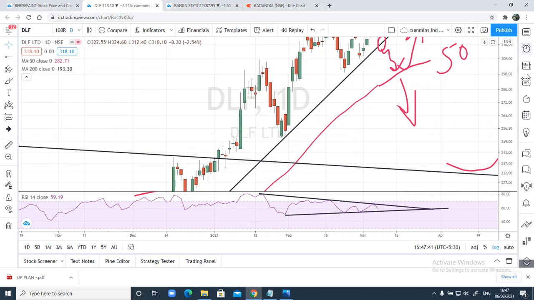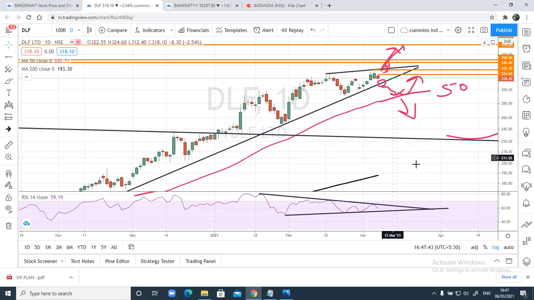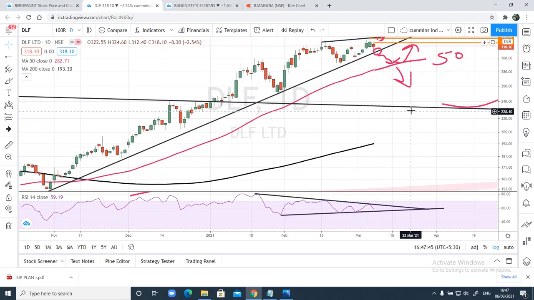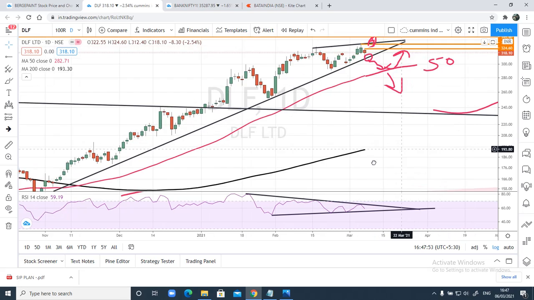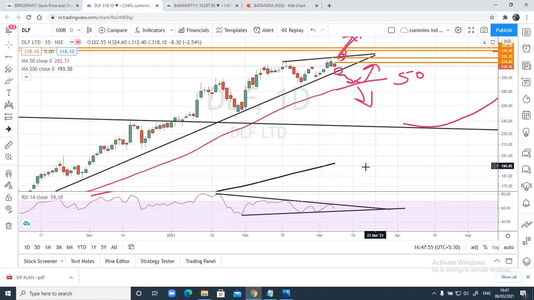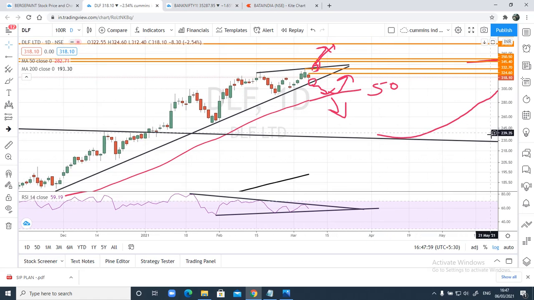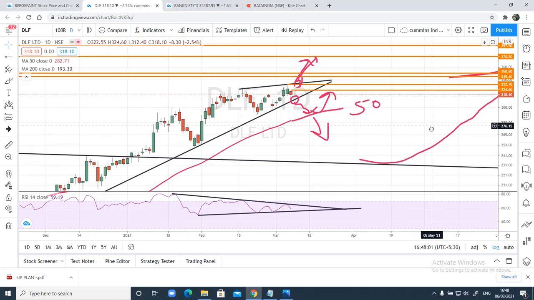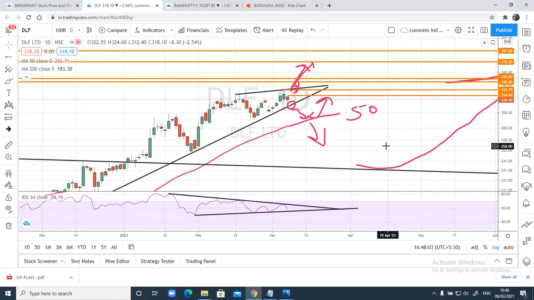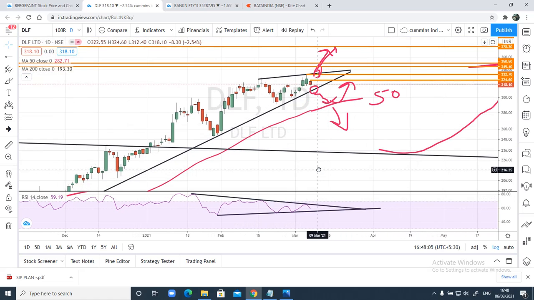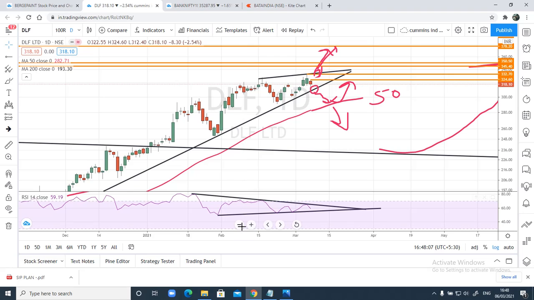You can see here on daily basis, and this trend line, as I've said, is going to be important. By the time the prices come to this trend line, this 200-day moving average can also come somewhere around 220. Even this 200-day moving average will be a good point to add in for long-term investors. Well, that's all I have for DLF. In case price moves above 350 or 370, I'll again come up with a DLF video so that I can tell you what new targets we have.